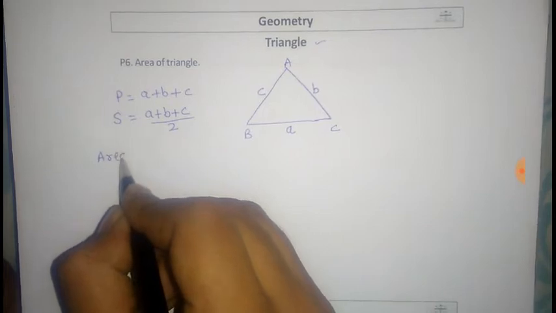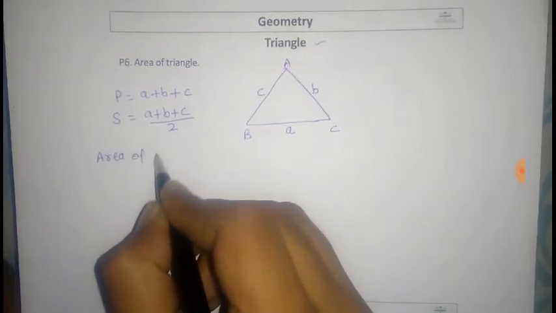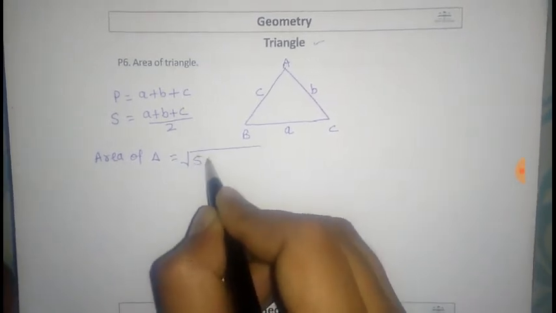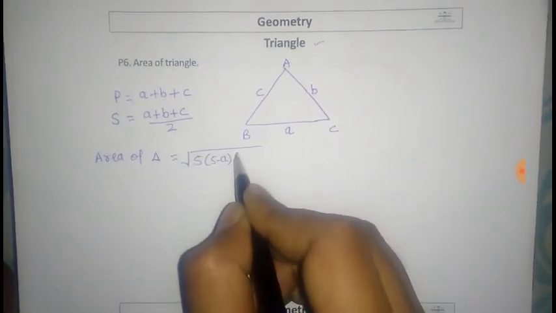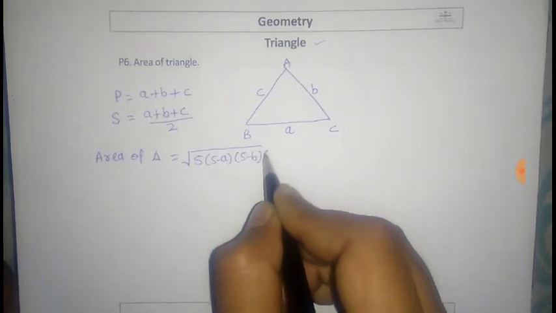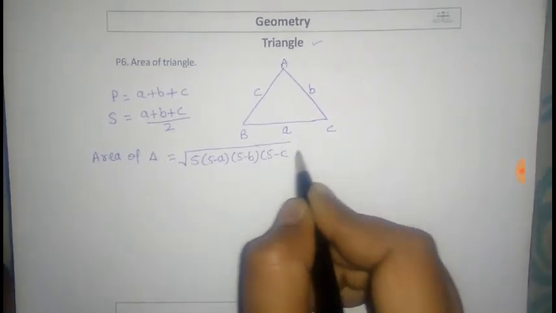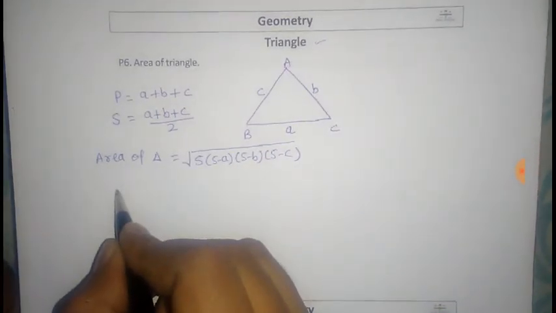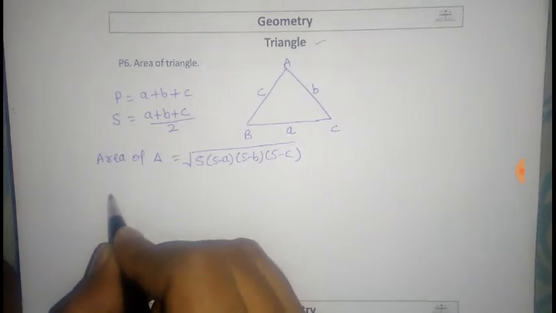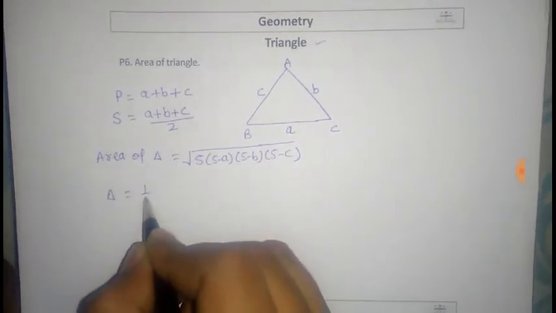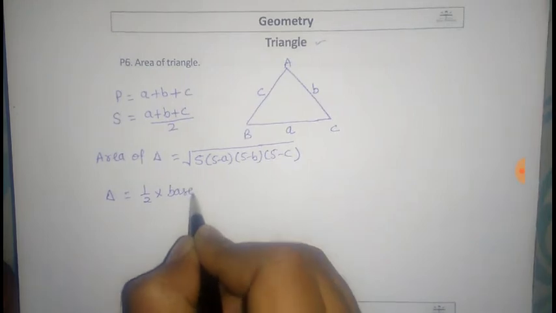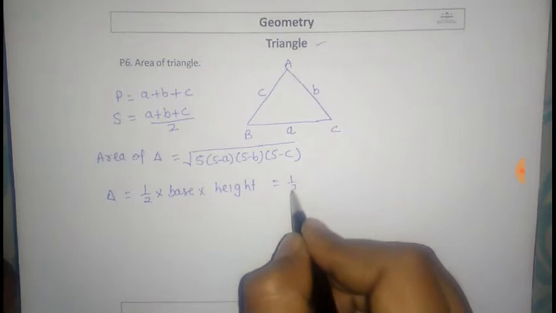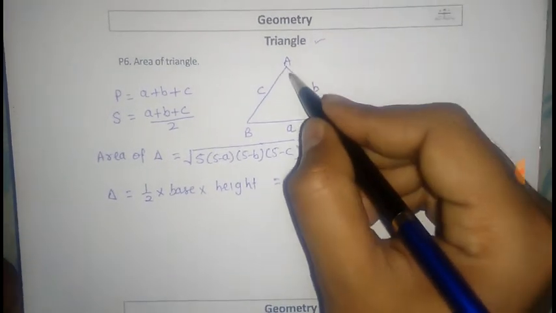Now we know Heron's formula for the area of a triangle. Area of the triangle is under root S into (S minus a) into (S minus b) into (S minus c). Okay. Now another formula for the area of a triangle is half of base into height, meaning half of b into h.